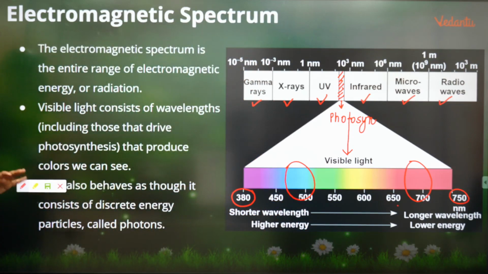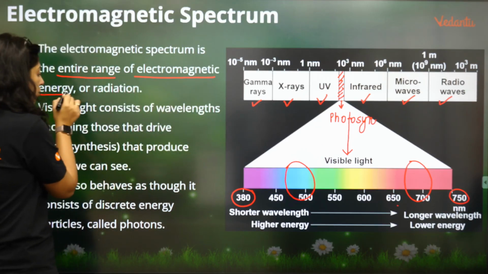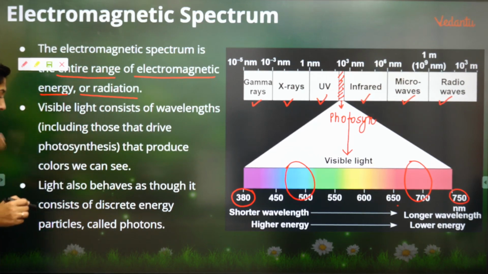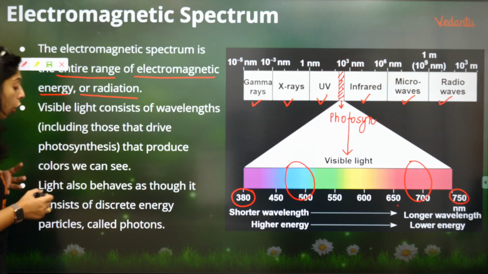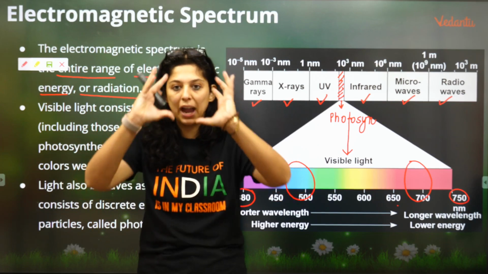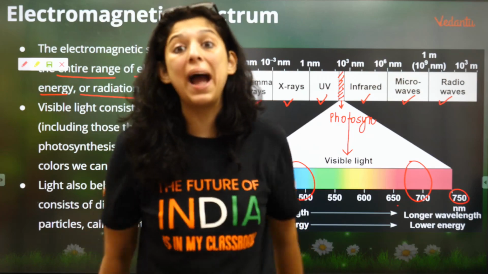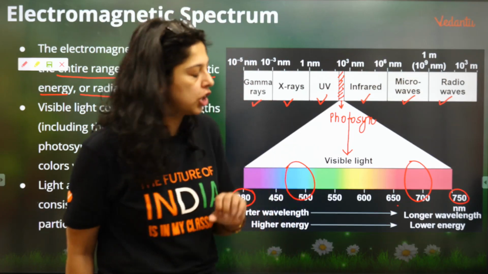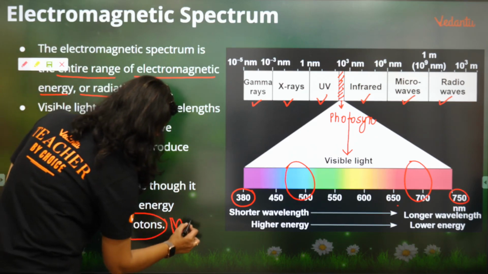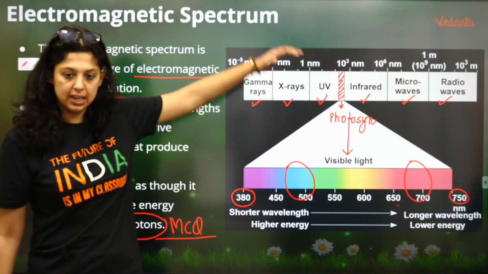Point number 1, the electromagnetic spectrum is the entire range of electromagnetic energy and radiation. Visible light is a small part which we can see, and this visible light releases energy as packets. What are those packets of energy called? It's very important for MCQs. Those packets of energy are referred to as photons. Is this clear?